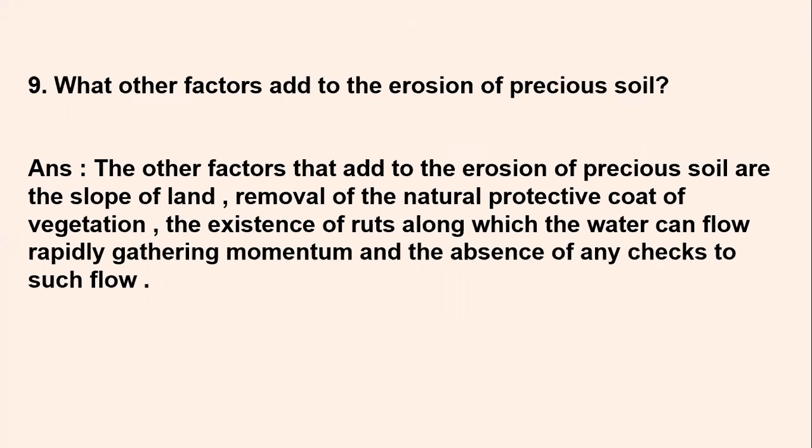So the answer is, the other factors that add to the erosion of precious soil are the slope of the land, removal of the natural protective coat of vegetation, the existence of ruts along which the water can flow rapidly, gathering momentum, and the absence of any checks to such flow. So what are the other factors? How does it wash away the nutrient soil?